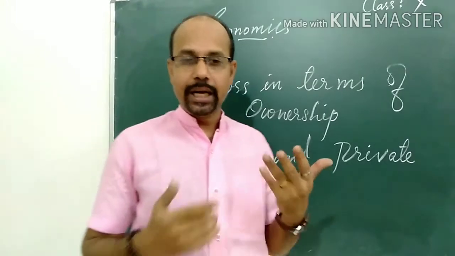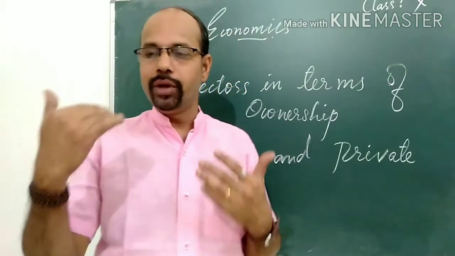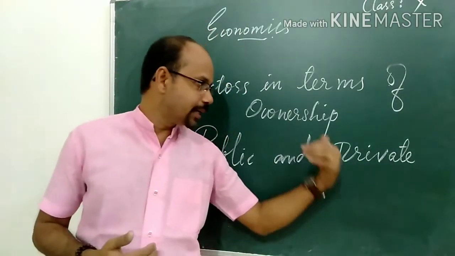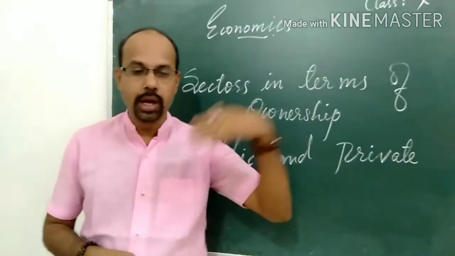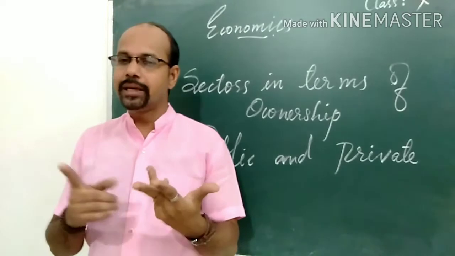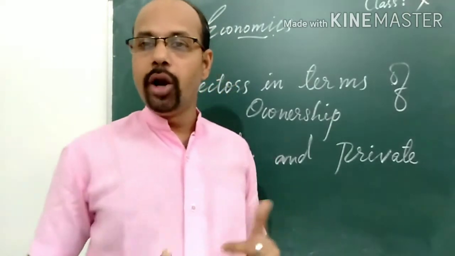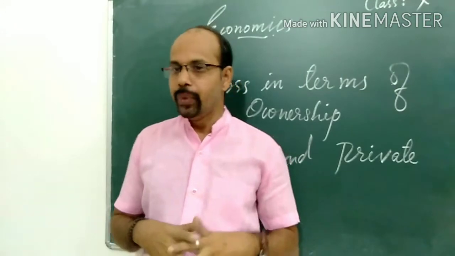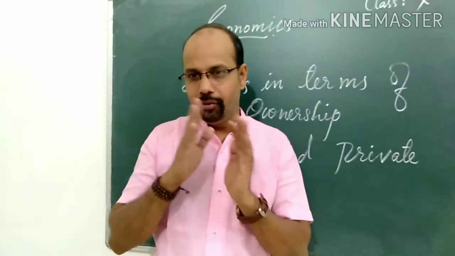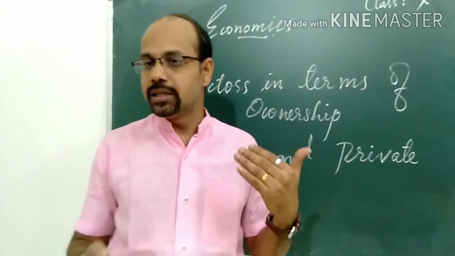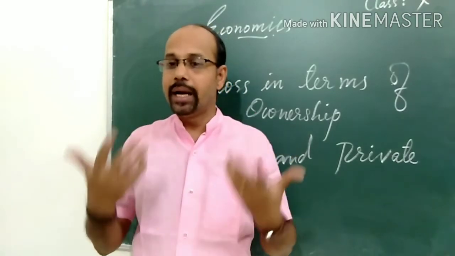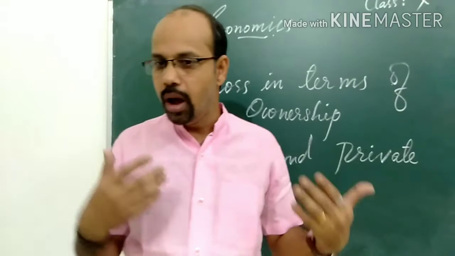We have already studied private sector, public sector. We are going to study about the two types of other sectors, public and private sectors, based on the ownership of the industry. In previous classes we studied other sectors like primary, secondary and tertiary sector, then organized and unorganized sector. Based on the ownership of the industry or asset or property, we are again classifying these sectors into public and private sectors. From these terms itself, you can understand what is public sector and what is private sector.